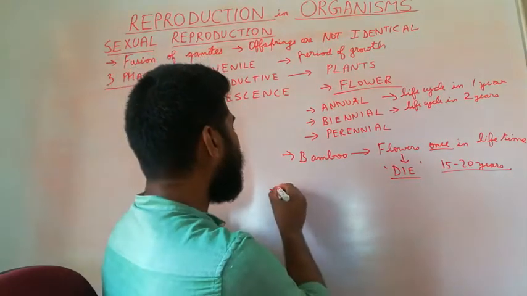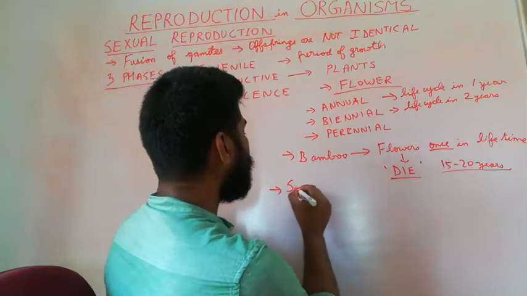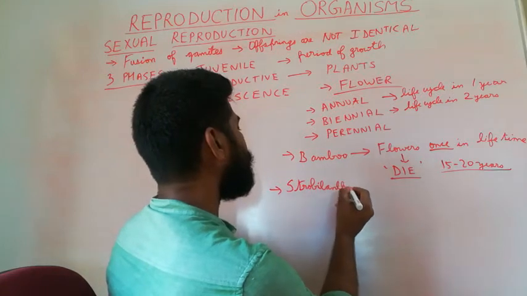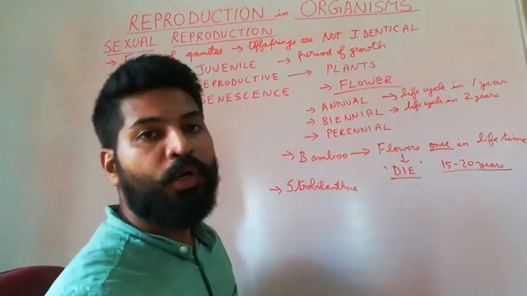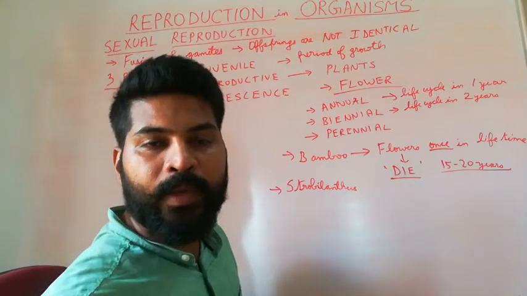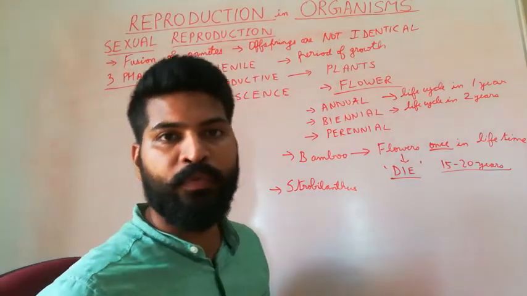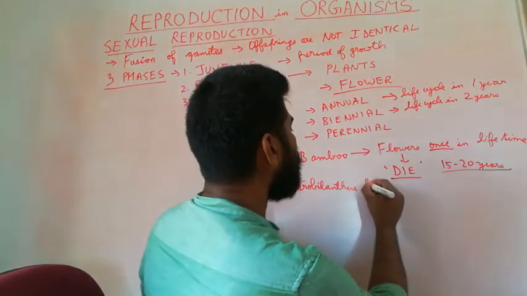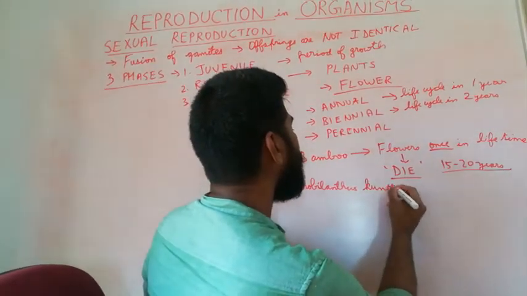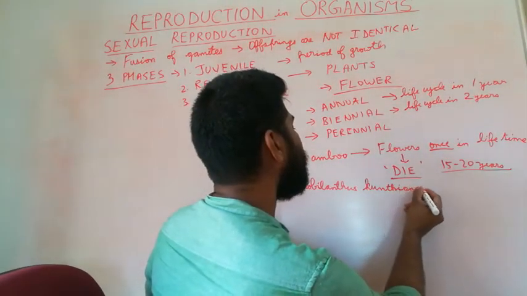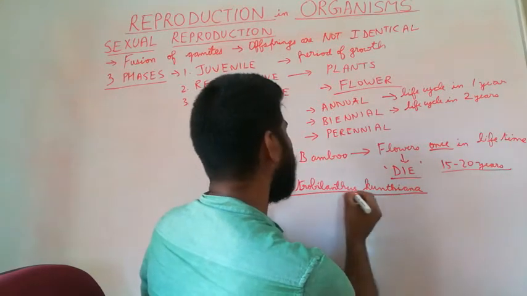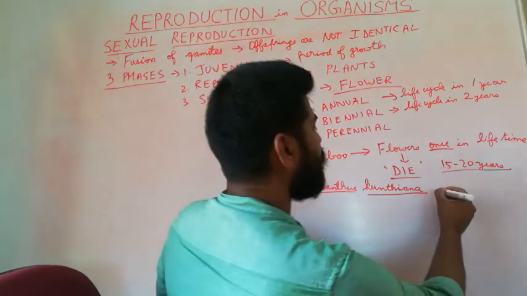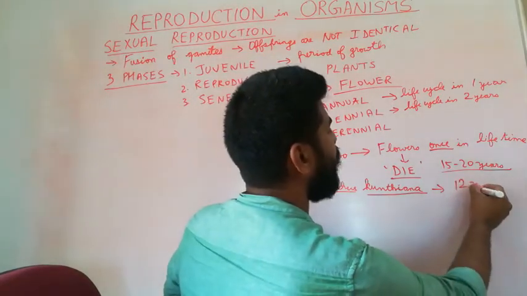There is another plant called Strobilanthus kunthiana. These are plants that produce blue colored flowers present in the hills of Kerala, Karnataka and Tamil Nadu. Strobilanthus kunthiana, that is the scientific name. Commonly these are called Neela Kurinji. The word Neela refers to blue. So these flower once in 12 years.